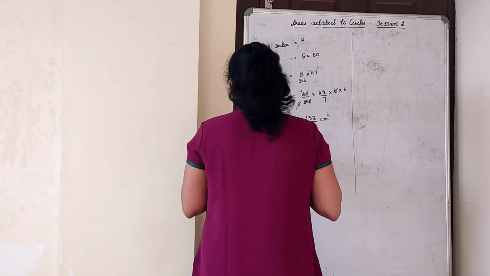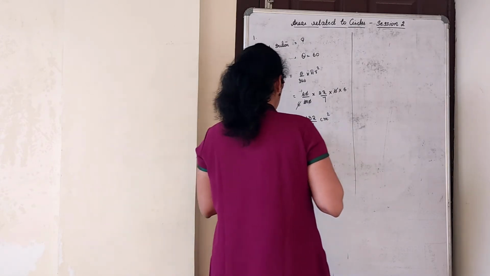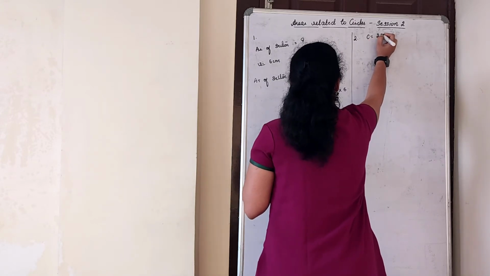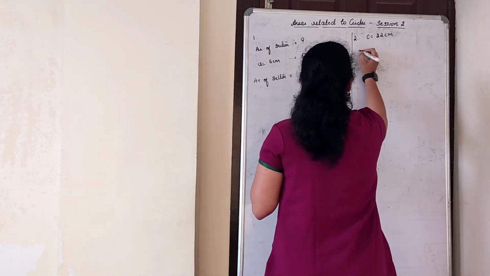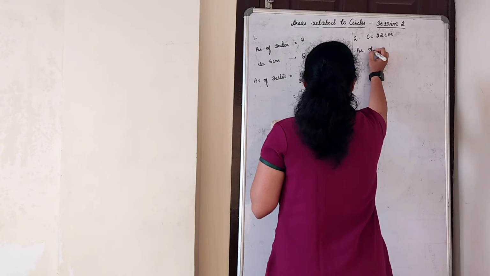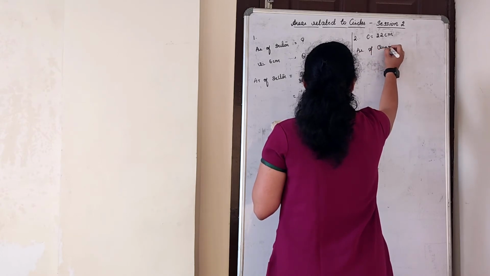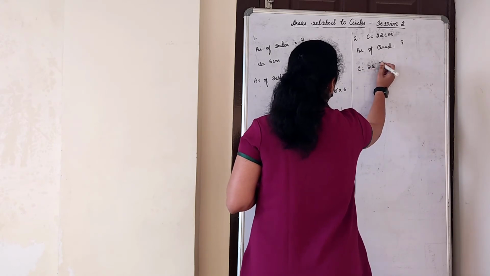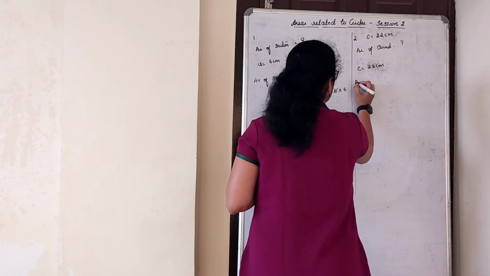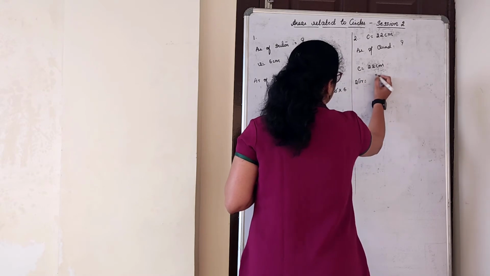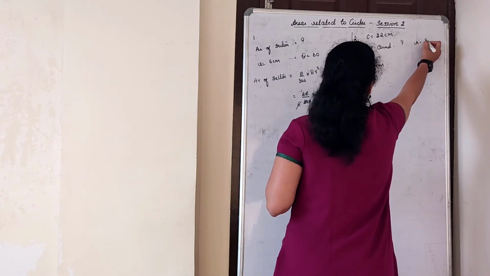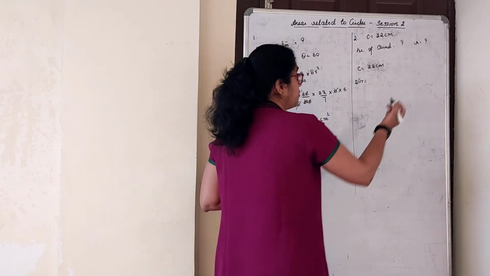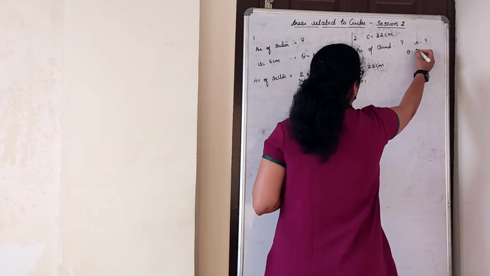Look at the next one. Find the area of the quadrant whose circumference is 22 centimeter. So circumference is given as 22 centimeter. Area of quadrant. Circumference is equal to 22 centimeter. Circumference is given as 2 pi r, because here even r we want to find. Okay, area of a quadrant they have asked. Of course it is understood. Theta is equal to 90 degree.